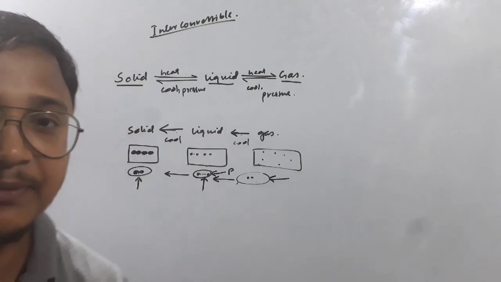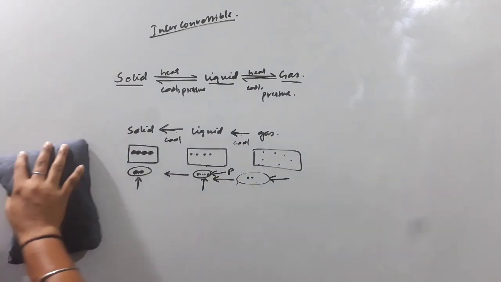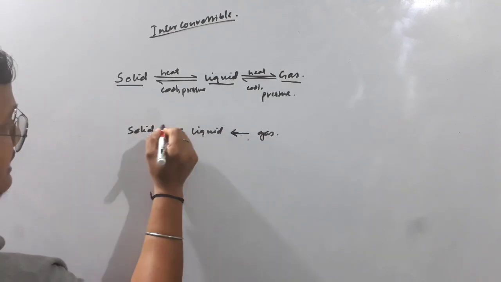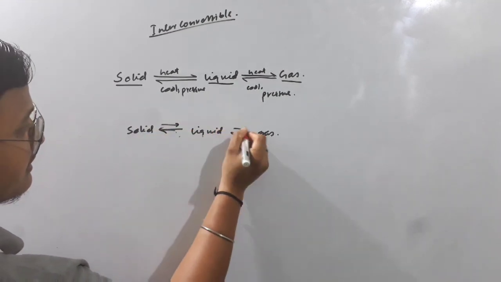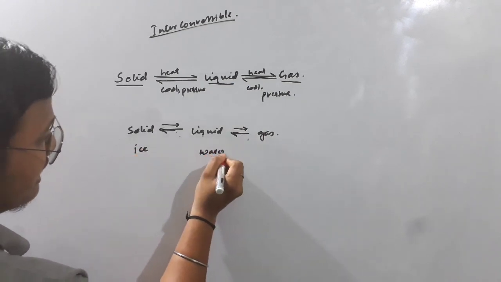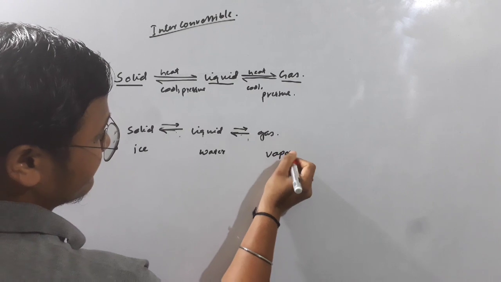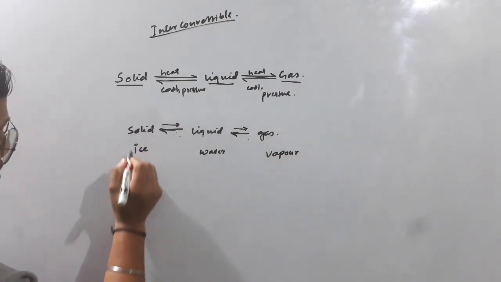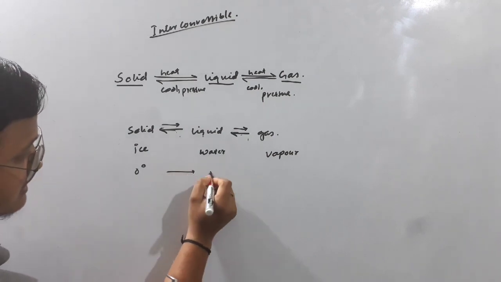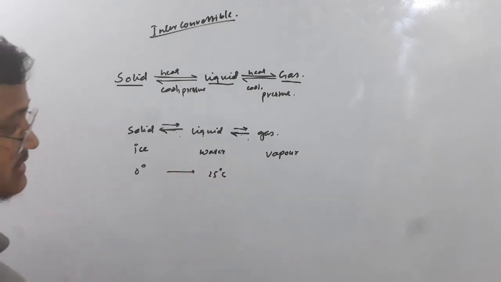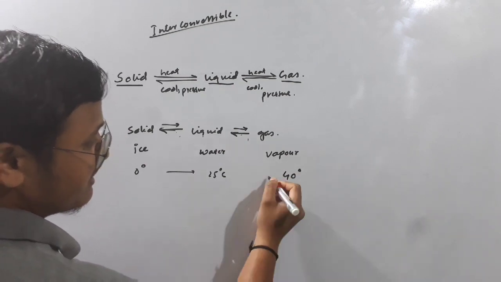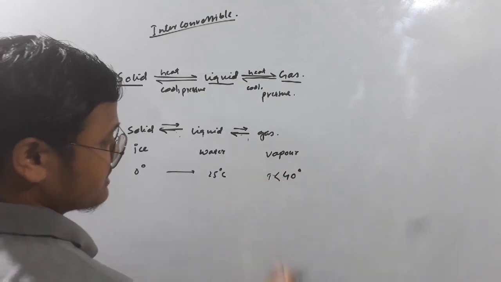If you look at an example, you will get to know this. If we take ice here, water here, and water vapor here, consider ice is at 0 degrees Celsius, water at a normal 25 degrees Celsius, and vapor at greater than 40 degrees Celsius.